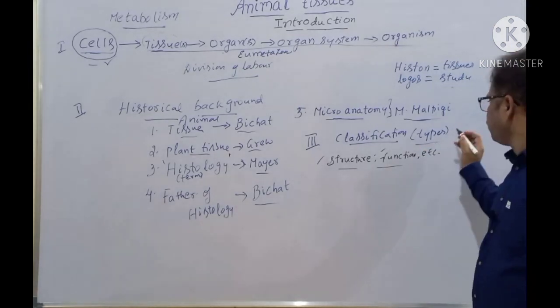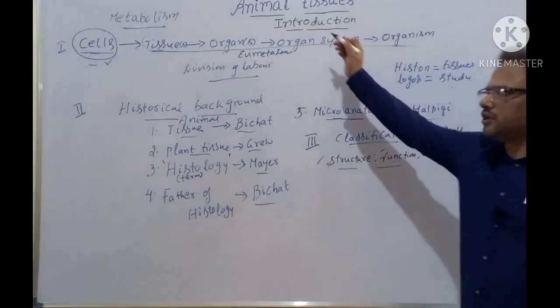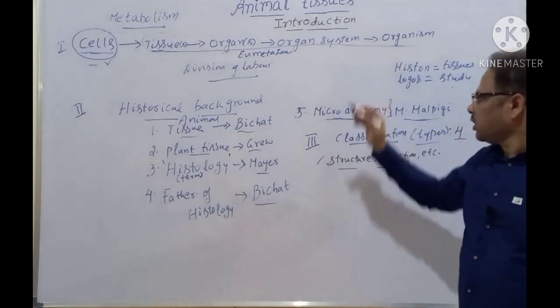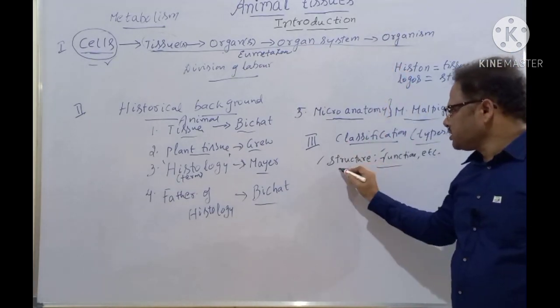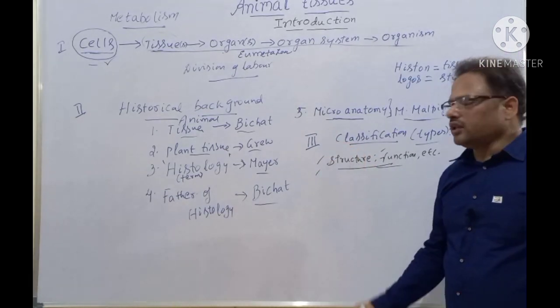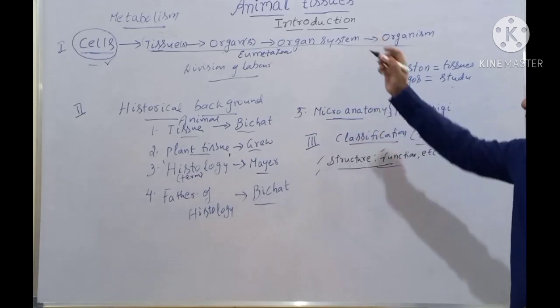There are basically four different types of tissues. Animal tissues I'm saying here, okay? That is the classification of tissue. What is the basis of classification? The structure of cells and the functional aspects of cells. Basing on this, four different types of animal tissues are there.